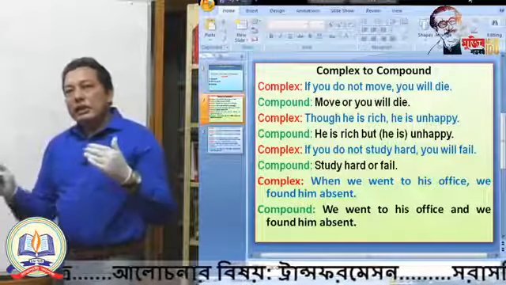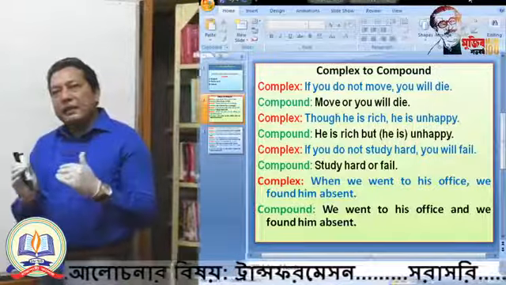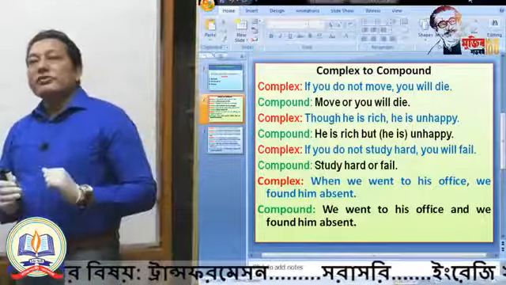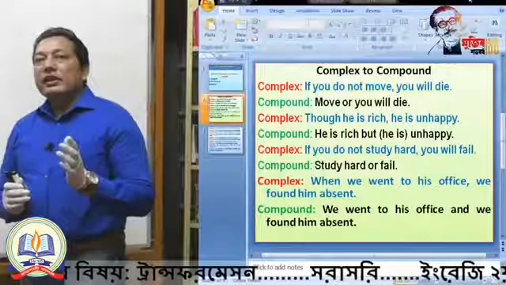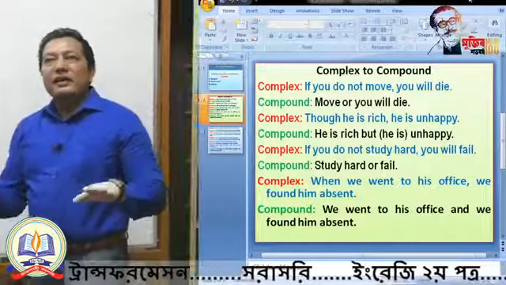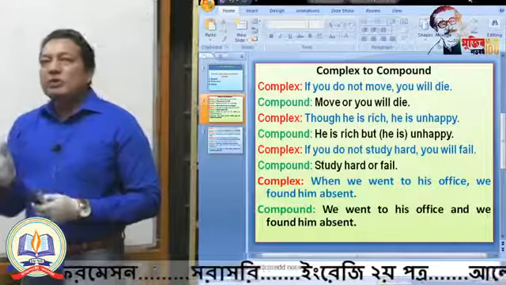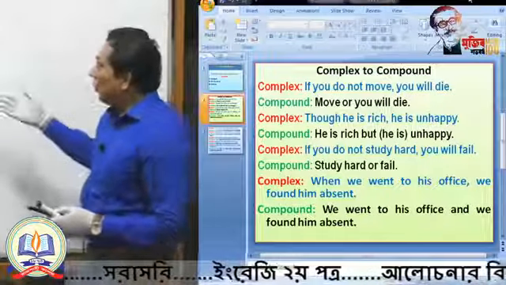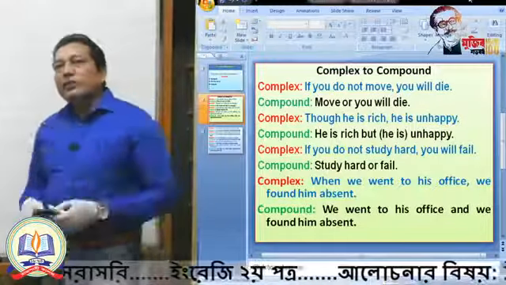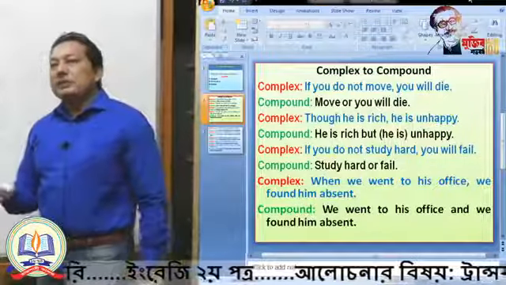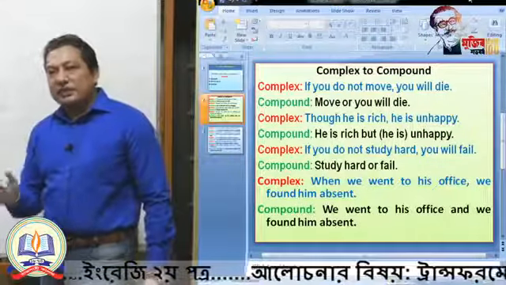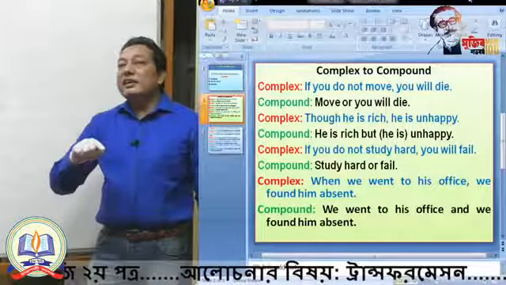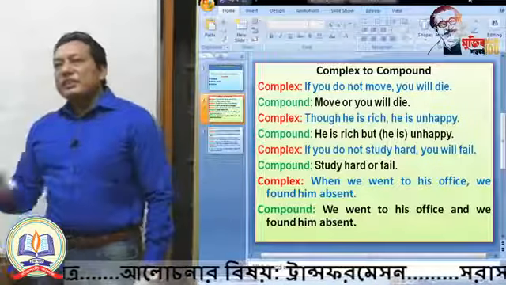And what will you do? You will add these two parts by making them independent, by using a coordinating conjunction. He is rich, he is unhappy. These two parts are completely independent, and you have to add these two parts by using a meaningful coordinating conjunction. I show you in the diagram. That means if you get though, of course you have to use but in respect of making a compound sentence. Here, he is rich, but he is unhappy. I have used a bracket. Within the bracket, I have used he is.